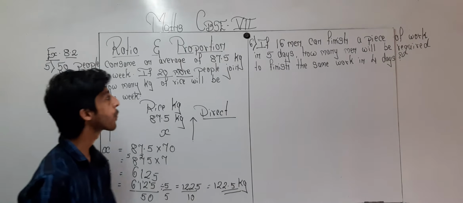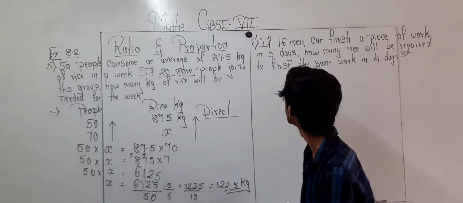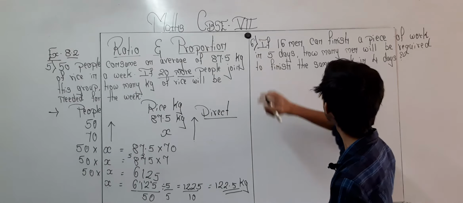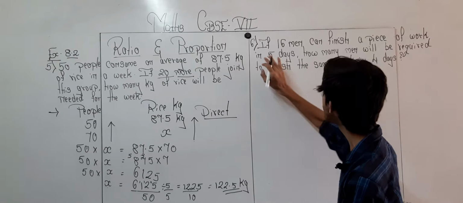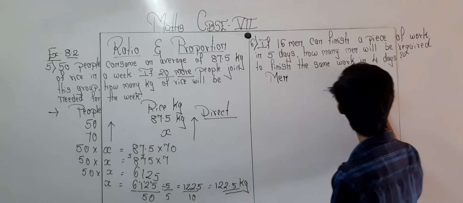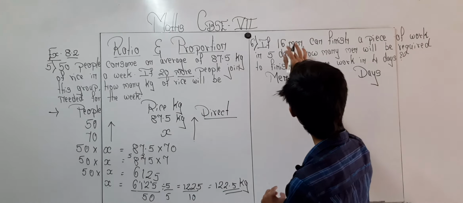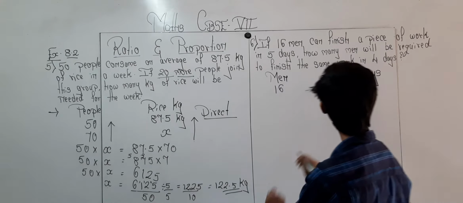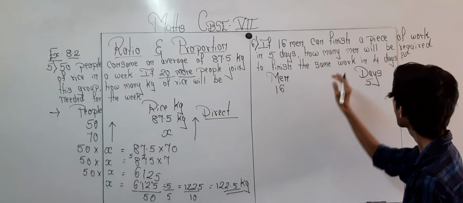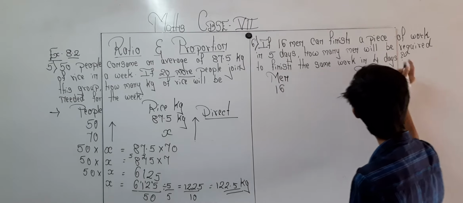Understood over here? Now question number 6. What is being told: if 16 men can finish a piece of work in 5 days. Over here men, and over here days. 16 men can finish a piece of work in 5 days. Now how many men will be required to finish the same work in 4 days?